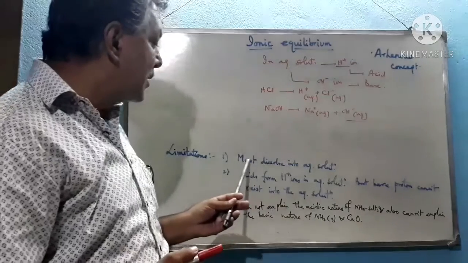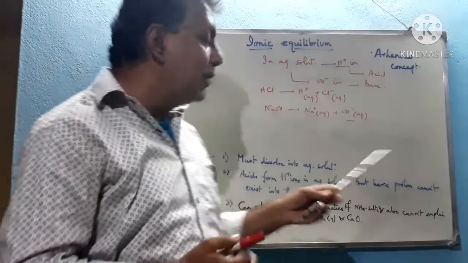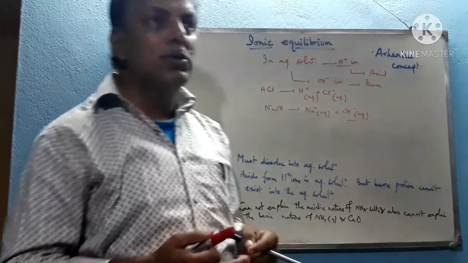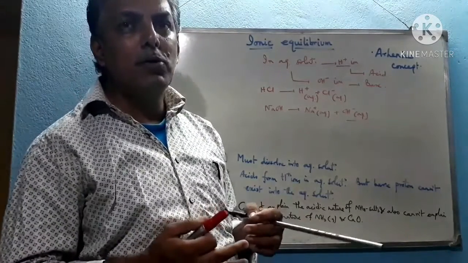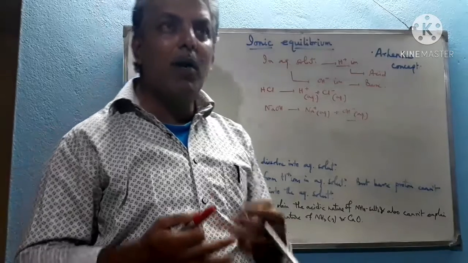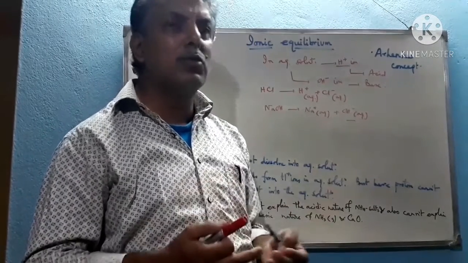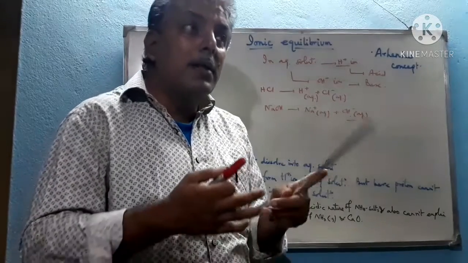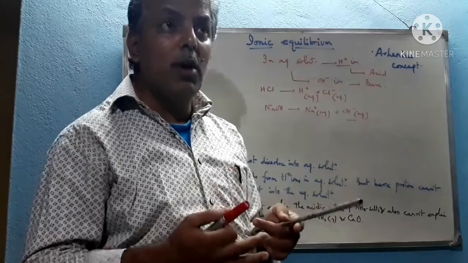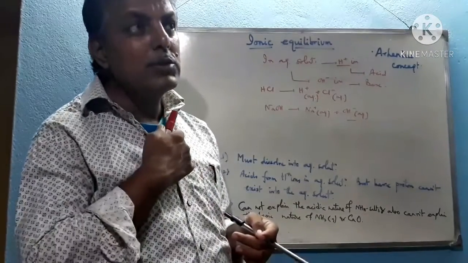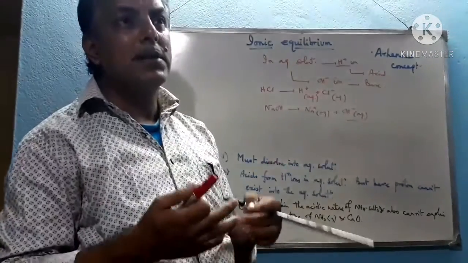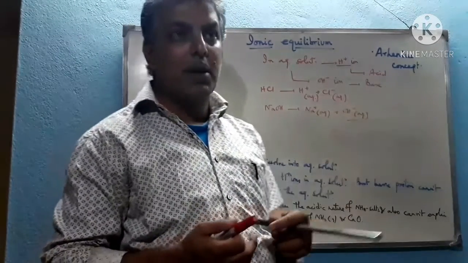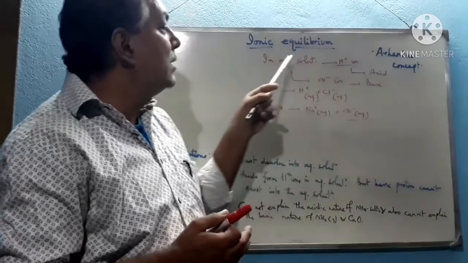First limitation is the compound must dissolve into the aqueous solution. There are several compounds which do not get dissolved into the aqueous solution, rather they dissolve in different solvents, like in liquid SO2 or liquid ammonia, or they may not get dissolved into any solution. So we can't explain the acidic or basic nature of such compounds on the basis of the Arrhenius concept, because it emphasizes the aqueous solution.